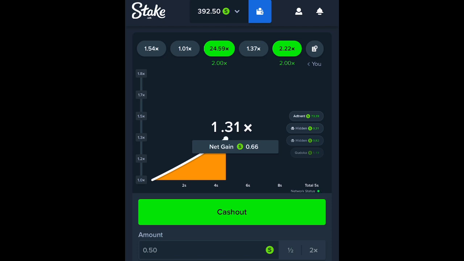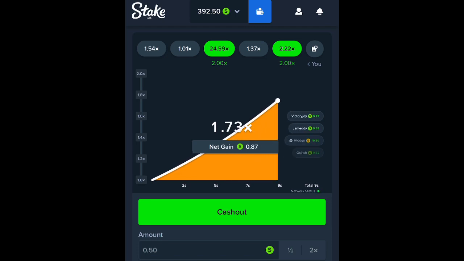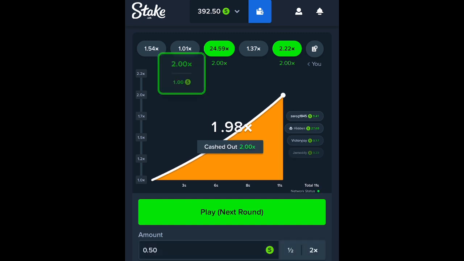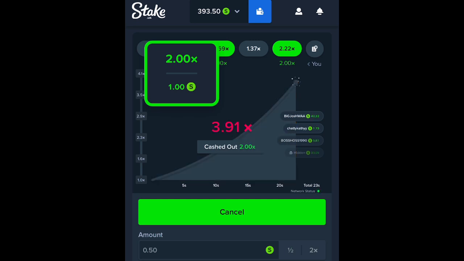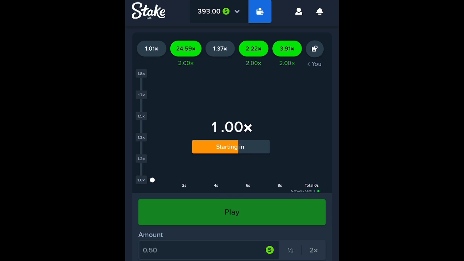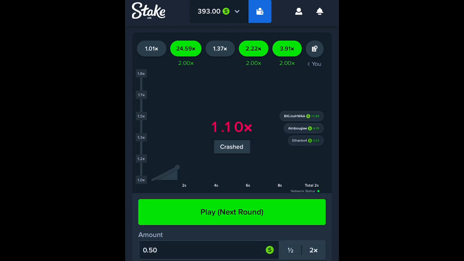You can see on the top there, we had 1.5, 1.01, 24, then we had 1.3, and then 2.2. So really, the 2 is like a default, like, hey, double your money and be happy with it. Don't try to go crazy. You see that 24 times and you're like, man, with $1, I would have had $24. Well, how many times would you lose $1 trying to get that? Now, if you want to do your own formula, make your own money the way you do it, that's totally fine.